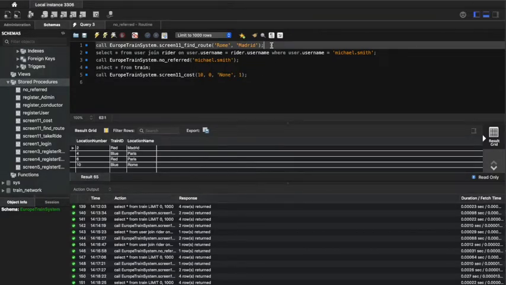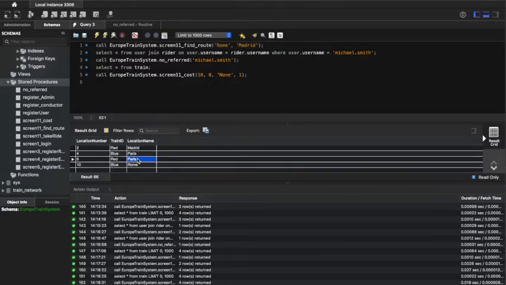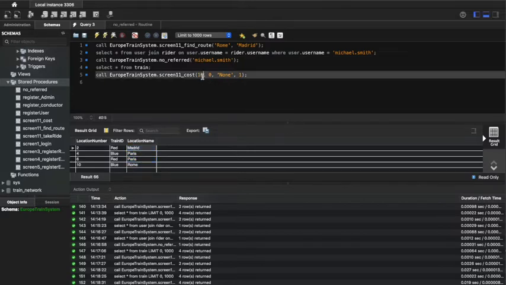Try to find the routes from Rome to Madrid. So if we run the stored procedure, we see that there are 2 lines needed, meaning there's a transfer in Paris. So first you take the blue line from Rome to Paris, and then you switch over to the red line, and you go from Paris to Madrid. And there's a total of, so it'd be 10 minus 4, so 6 stops in the blue line, and then on the red line, 6 minus 2 stops, so it'd be 4. So 6 plus 4 is 10 total stops.